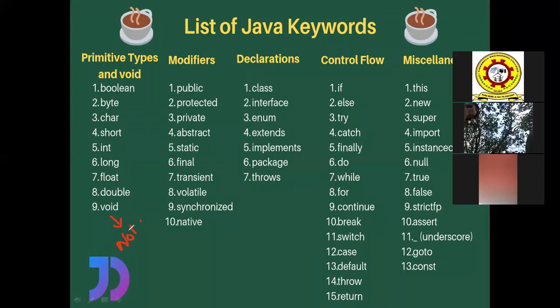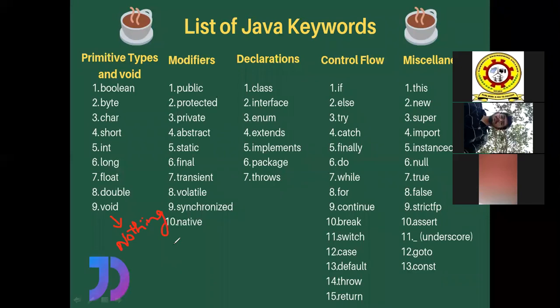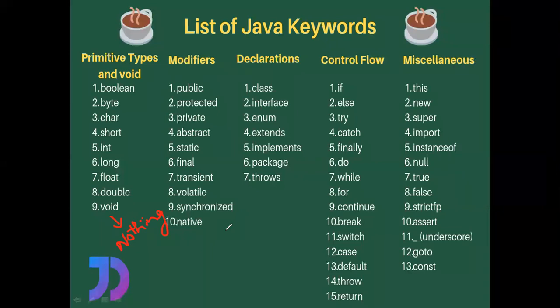If you write void in front of any method, it states that the method is not going to return anything. For example, if you write public static int main, then after the execution of the main method, one integer value is going to be returned to the compiler. If you specify float main, one float value will be returned to the compiler. But if you specify void, it means the main method is going to return nothing, right?